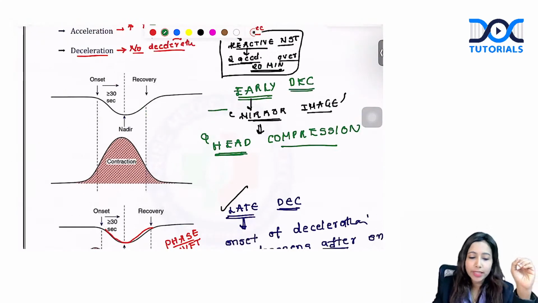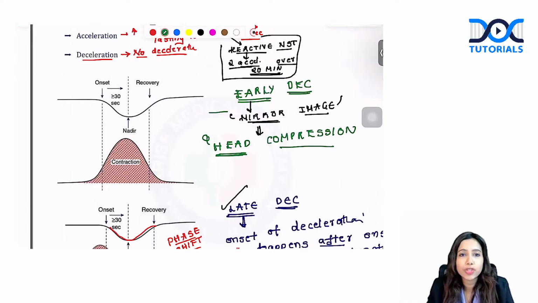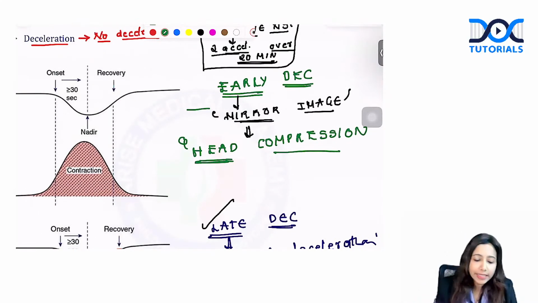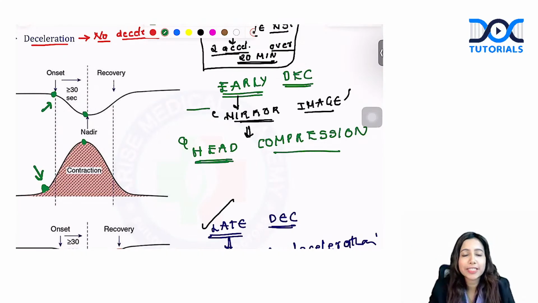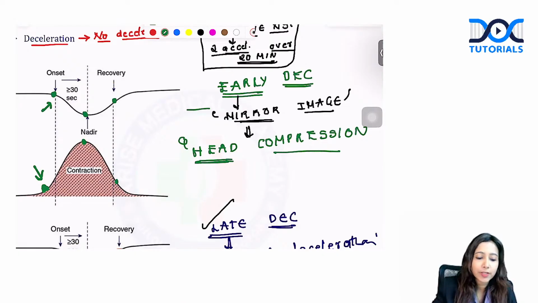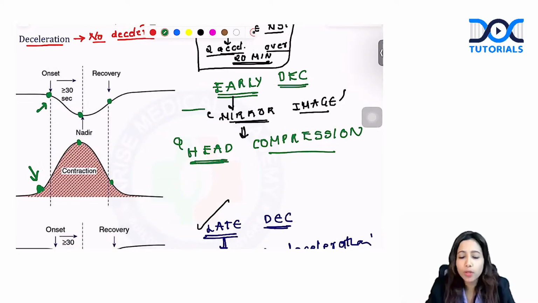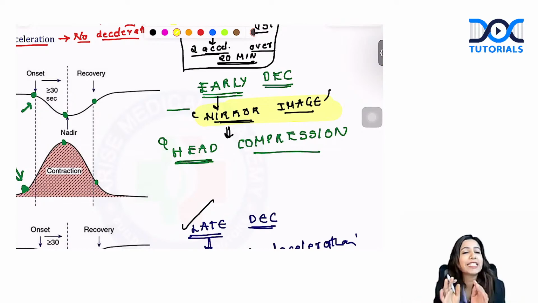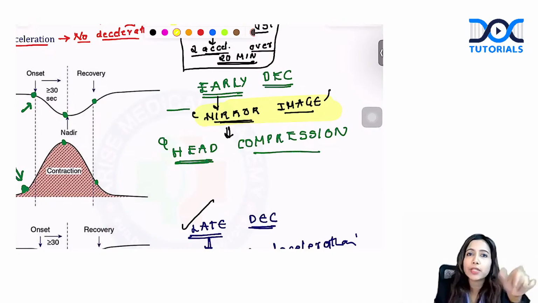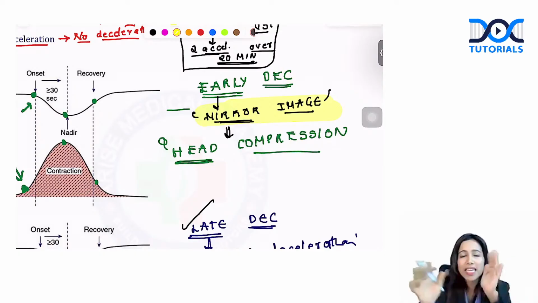The first one that you are seeing here is early deceleration. What is meant by early deceleration? The onset of deceleration corresponds to the onset of contraction. The peak of the contraction corresponds to the nadir, or the bottommost point of deceleration, and the ending of contraction corresponds to the recovery of deceleration. In simple words, both of them look like mirror images. Just like a mirror image, it is early deceleration. जैसे आपका contraction start होता है, उसी समय आपका deceleration भी start हो रहा है. जब आपका contraction खत्म होता है, उसी समय में deceleration भी आपका बंद हो रहा है. So it is just like a mirror image.